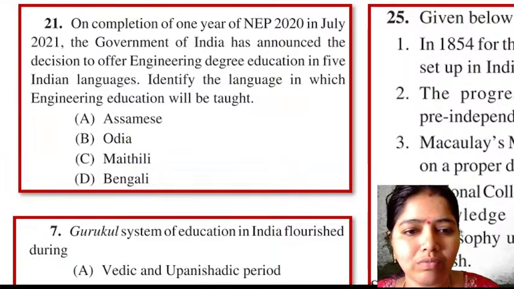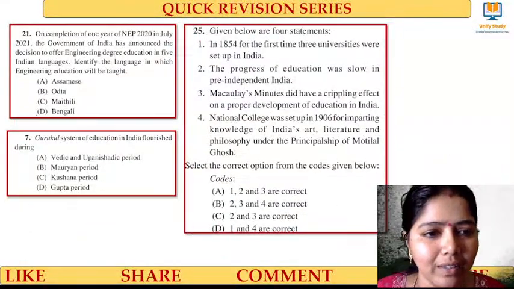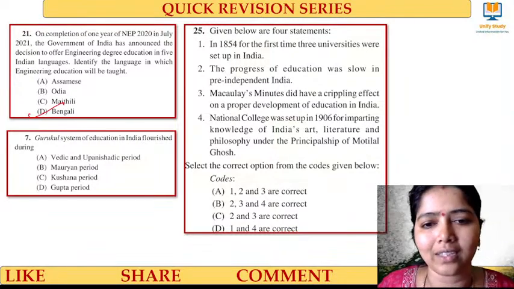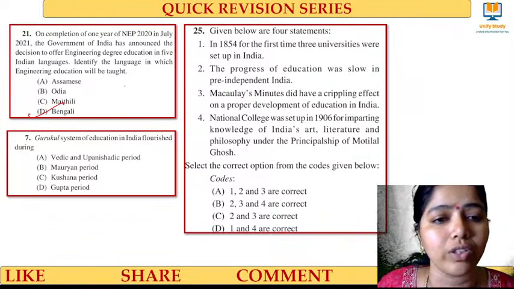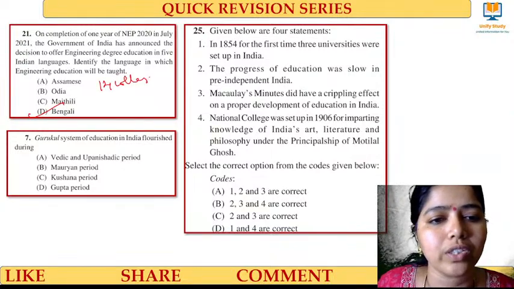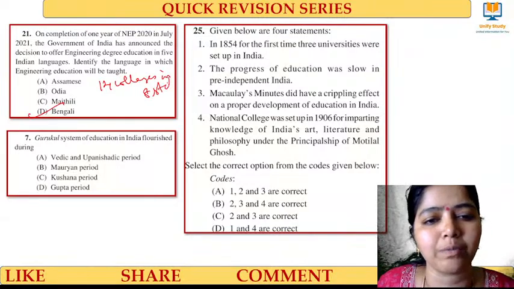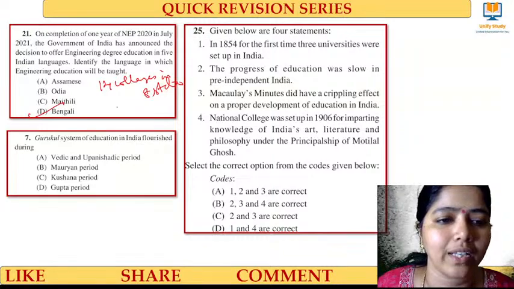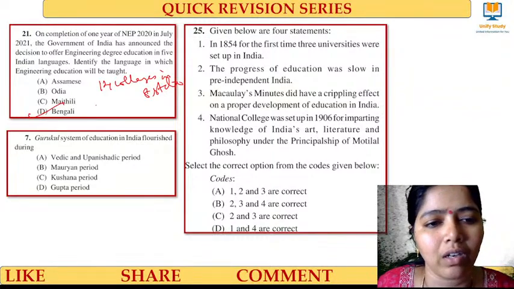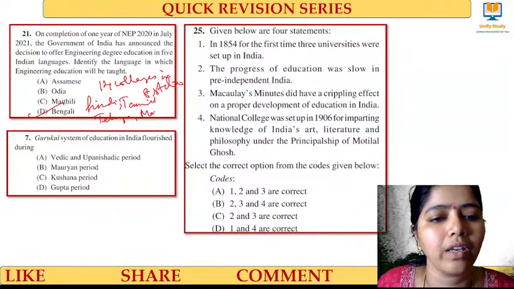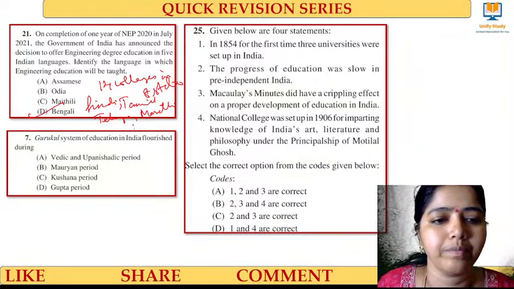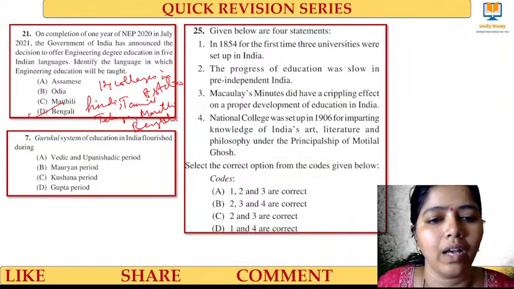Okay, then I will tell you. The answer is Bengali. Other than Bengali, they have also given others, right? 14 colleges in 8 states, as per that time. The 5 languages given are Hindi, Tamil, Telugu, Marathi, and Bengali.